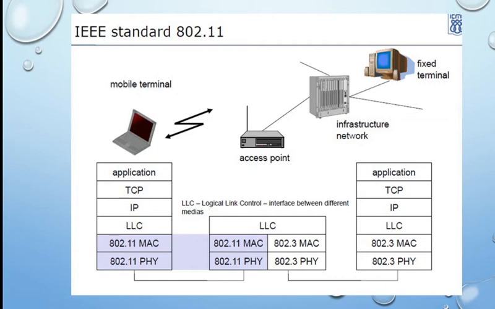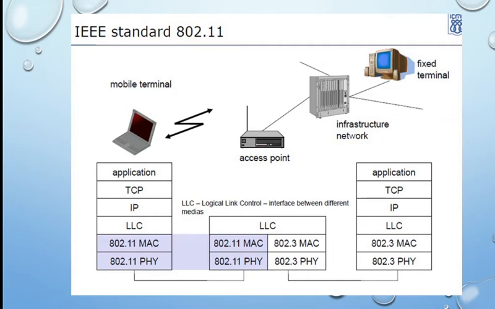The access point has these layers, and it acts as an interface between two different media, a wired medium and a wireless medium, as we are seeing in this one.